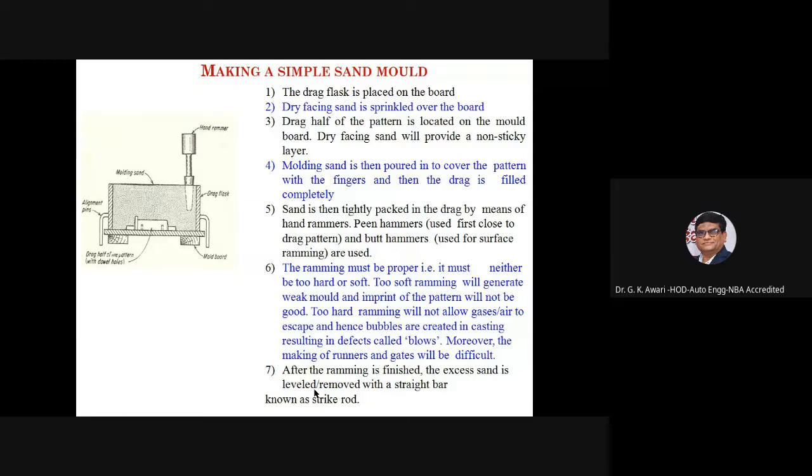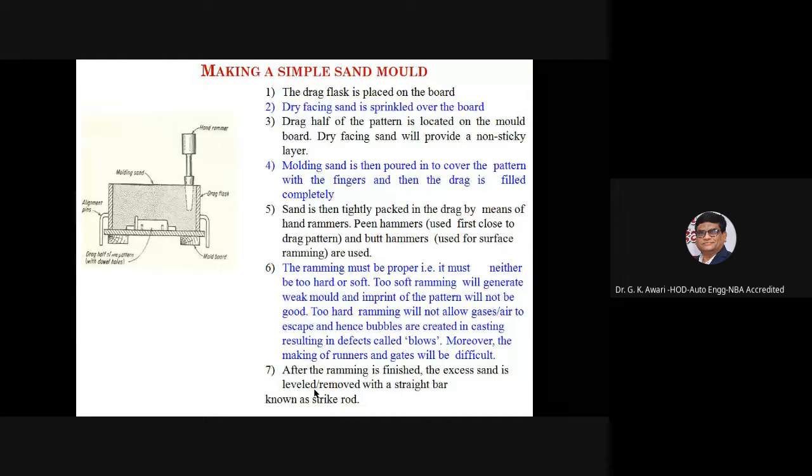Sand is then tightly packed in the drag by means of the hand rammers. The ramming must be proper. It must neither be too hard nor too soft, because too soft ramming will generate a weak mold and the imprint of the pattern will not be good, and too hard ramming will not allow gases and air to escape, and hence bubbles are created in casting, resulting in defects called blows. Moreover, the making of runner and gates will be difficult.